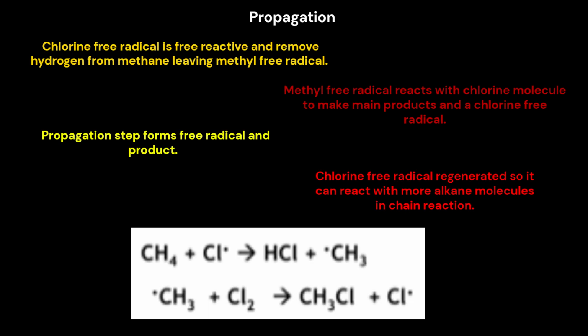Propagation. A chlorine free radical is very reactive and removes hydrogen from methane, leaving a methyl free radical. The methyl free radical reacts with a chlorine molecule to make the main product and a chlorine free radical. The propagation step forms a free radical and a product. The chlorine free radical is regenerated, so it can react with more alkane molecules in a chain reaction.